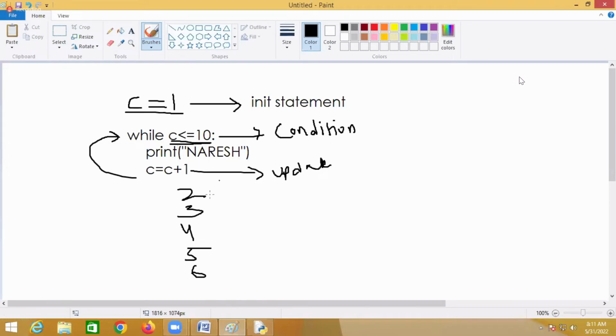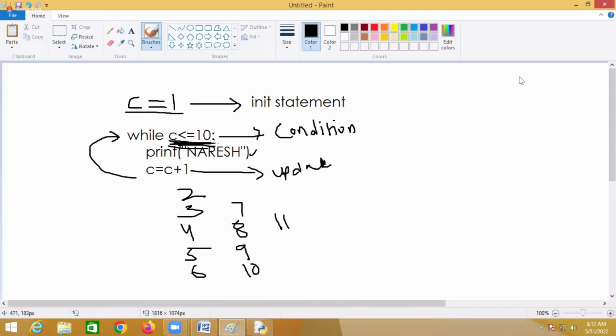Yes. Print Naresh, and count becomes 11.